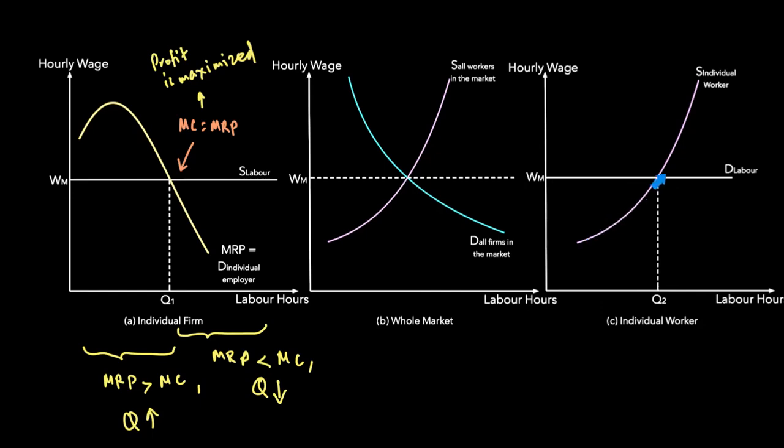The individual supply of labor is upward sloping because, as the wage rate goes up, so will your willingness to work. We say that the higher the wage rate, the higher the number of hours worked. Where the demand meets the supply of labor, the worker will be supplying, for example, Q2 hours at the WM wage rate. So to conclude, in a perfectly competitive market, neither the employer nor the employee determines the wages. It's the market forces of demand and supply.